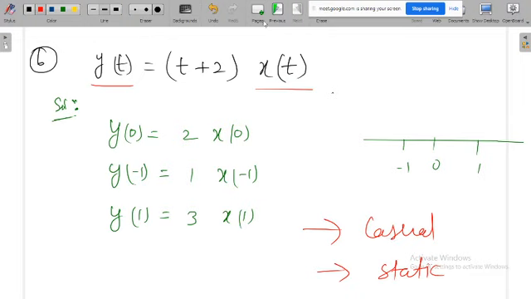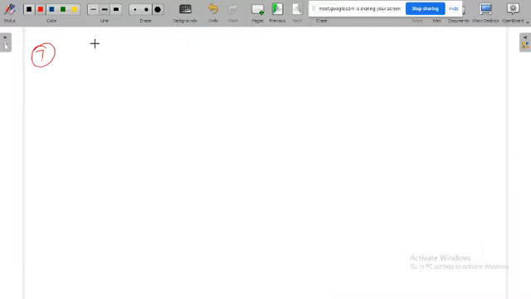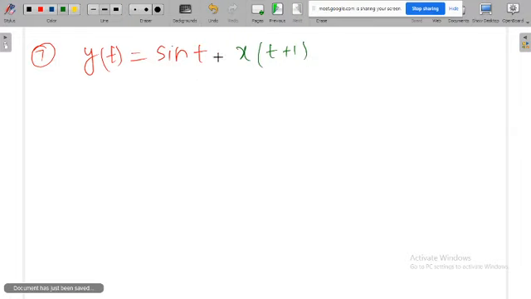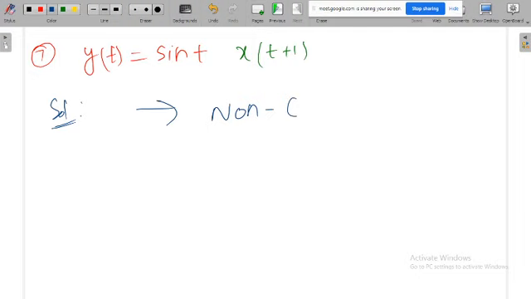Suppose the question is like this: y of t is equal to sin t times x of t plus 1. Definitely you need not concentrate on sin t, because sin t is a predefined function. For all values of t, you know what the value is. There is no ambiguity here, that is well defined, but you do not know what x of t plus 1 is, so you have to concentrate on y of t and x of t. If you see here, this is non-causal, because this is x of t plus 1, so definitely this will be non-causal.